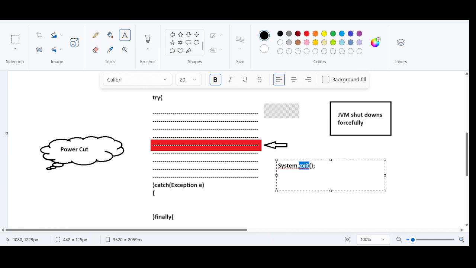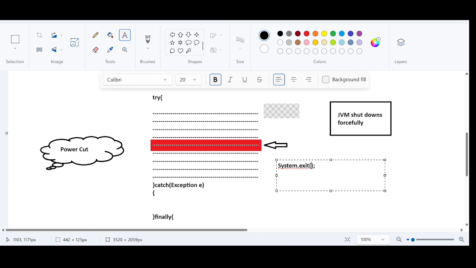System.exit, this class and this method combined are used to terminate a Java program forcefully. It will terminate the Java program. It is just like facing a power cut, right? It is going to accept three arguments. One is 0, right? 0 is nothing but a normal termination.